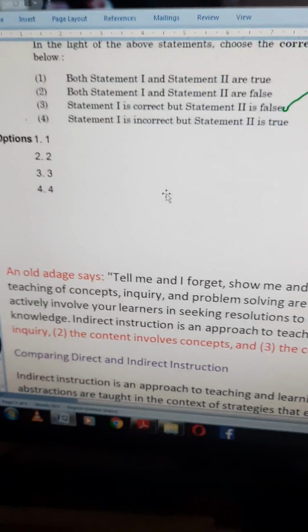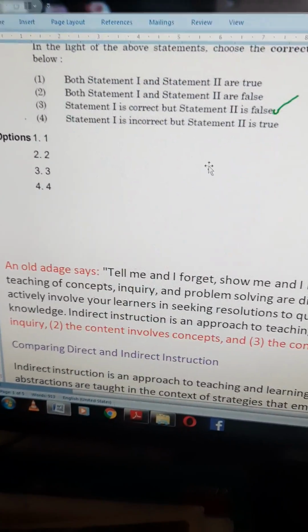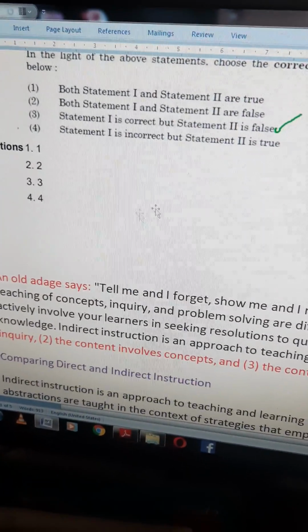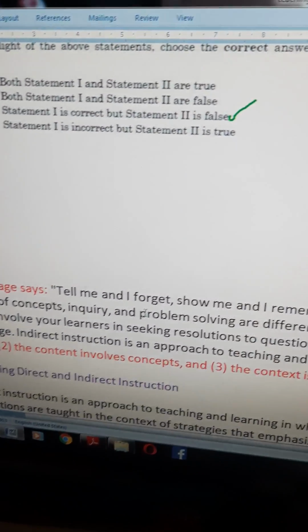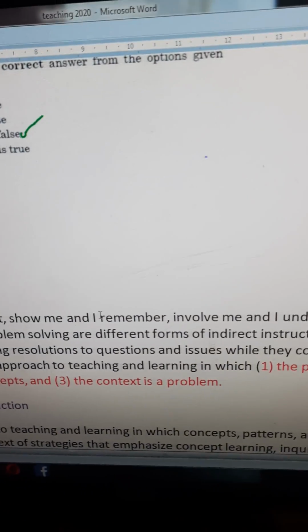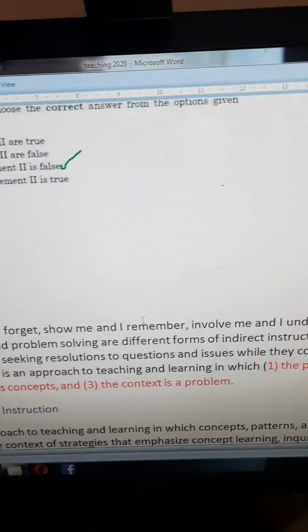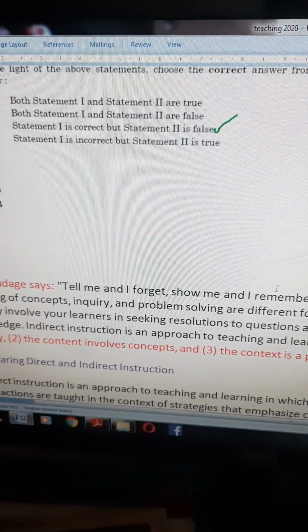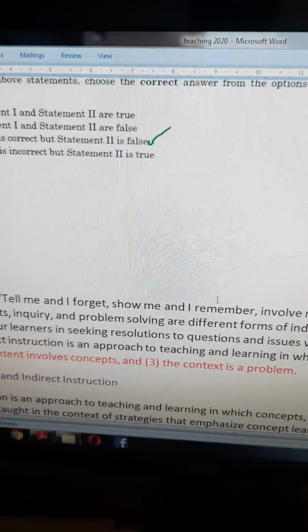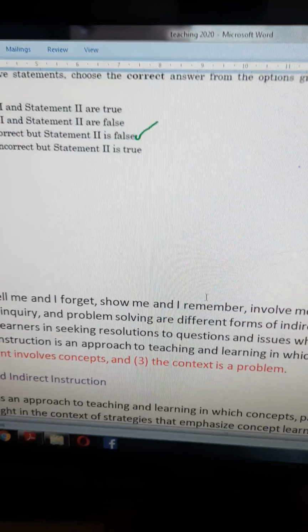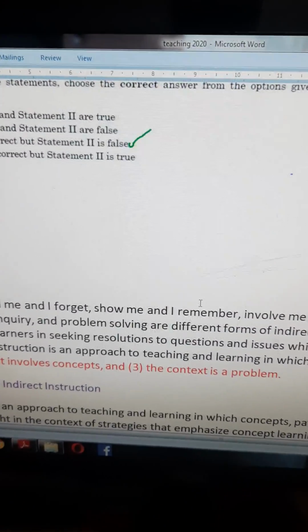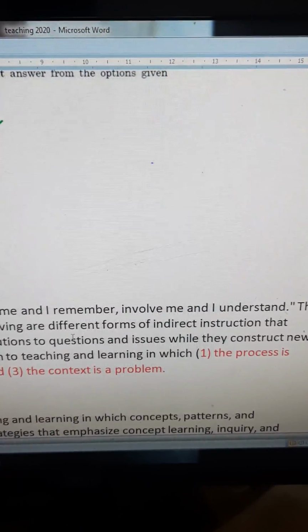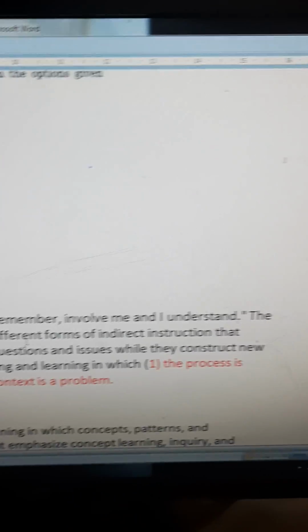Okay, I gathered some information about indirect instruction. One old saying is: tell me and I forget, show me and I remember, involve me and I understand. If someone tells us something, we will easily forget in some days. If someone shows something, we can remember more days by watching. Suppose we involve ourselves in the experiment, we will remember more days, right?